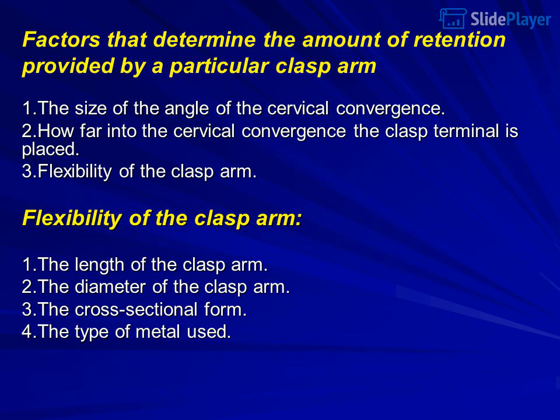Factors that determine the amount of retention provided by a particular clasp arm: 1. The size of the angle of the cervical convergence. 2. How far into the cervical convergence the clasp terminal is placed. 3. Flexibility of the clasp arm. Flexibility of the clasp arm depends on: 1. The length of the clasp arm. 2. The diameter of the clasp arm. 3. The cross-sectional form. 4. The type of metal used.